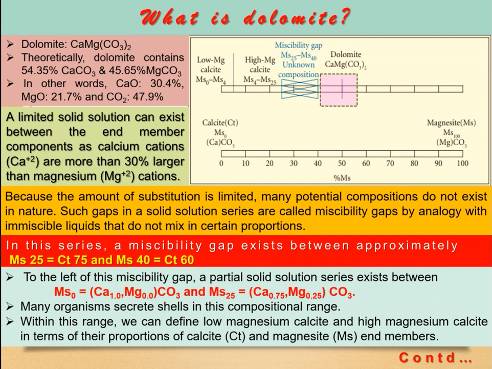Within this range, we can define low magnesium calcite and high magnesium calcite in terms of their proportion of calcite and magnesite in members. Now, what about dolomite then? It is from 40 to 55%; beyond this, it will be regarded as magnesite.